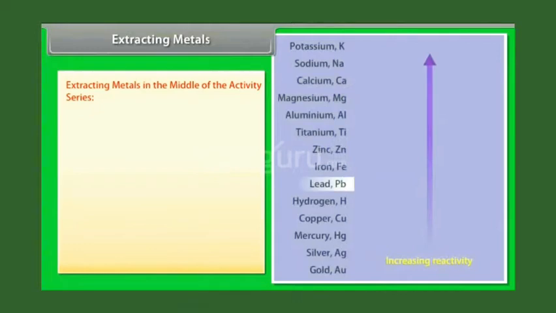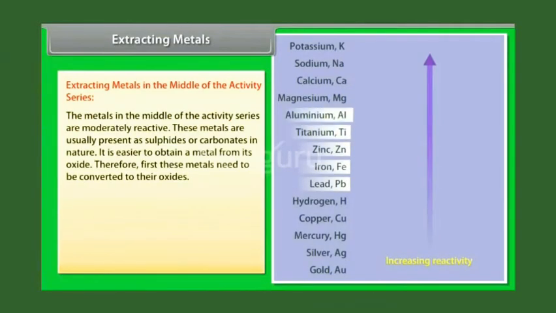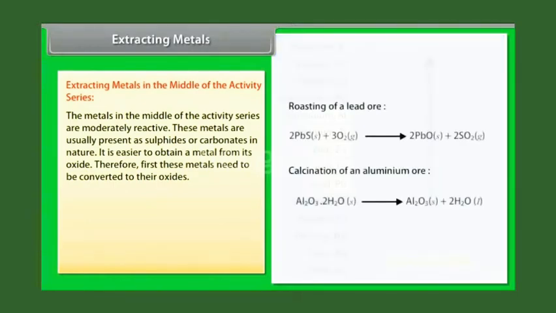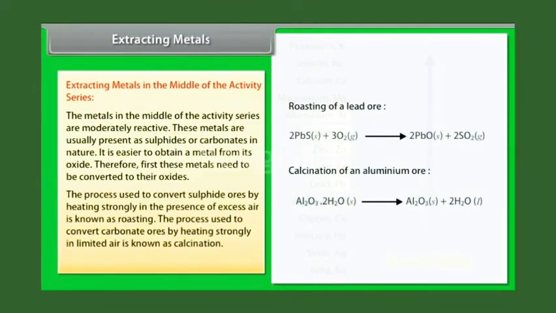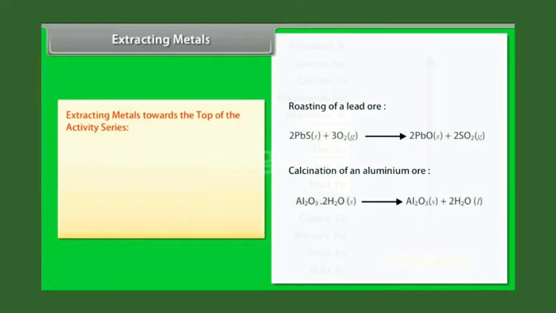Extracting metals in the middle of the activity series. Here you can see the metals in the middle of the activity series are moderately reactive. These metals are usually present as sulfides or carbonates in nature. It is easier to obtain a metal from its oxide. Therefore, first these metals need to be converted into their oxides. The process used to convert sulfide ores by heating strongly in the presence of excess air is known as roasting. The process used to convert carbonate ores by heating strongly in limited air is known as calcination. And these are two important terms, very much important.